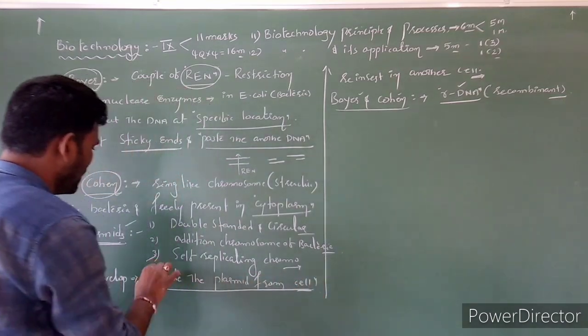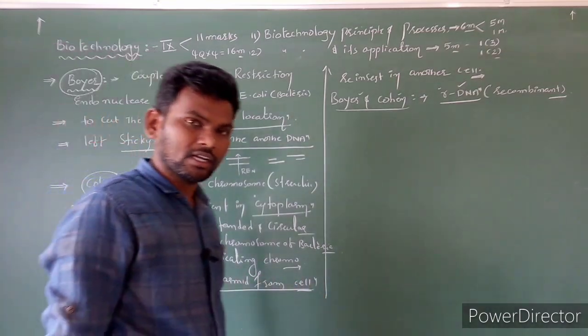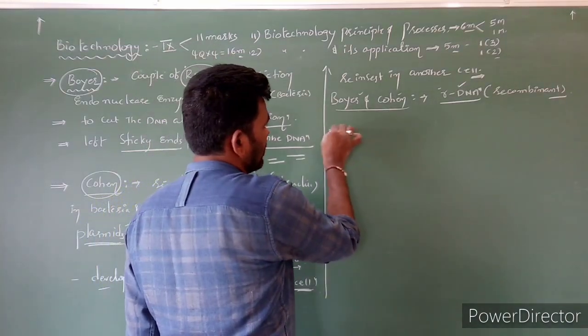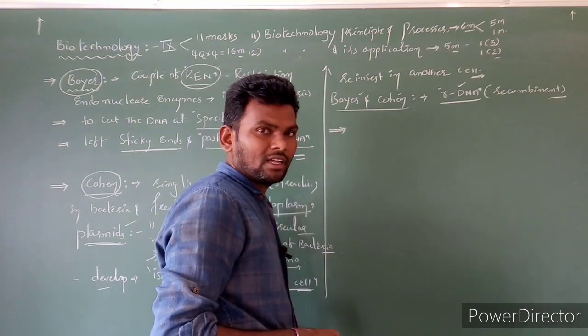Got it? Next, now let's enter into the lesson.